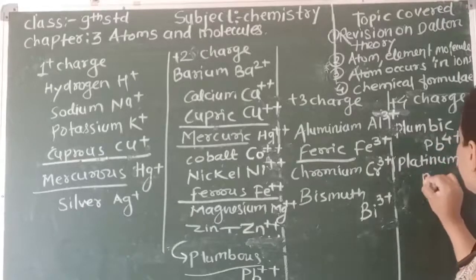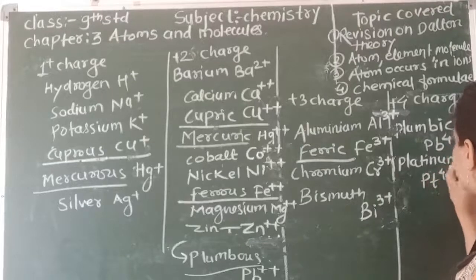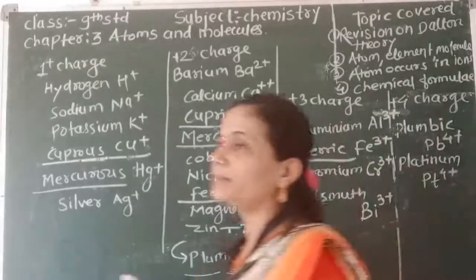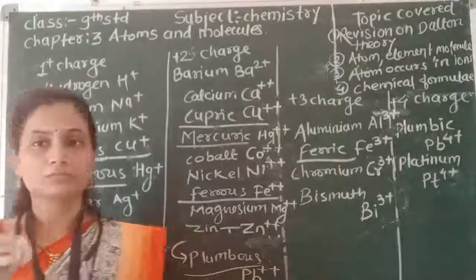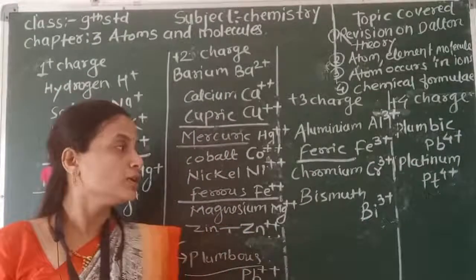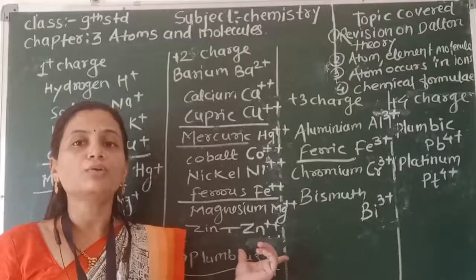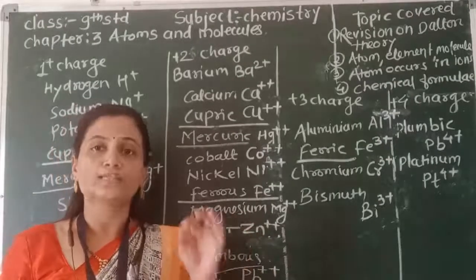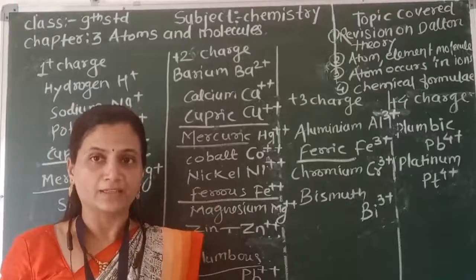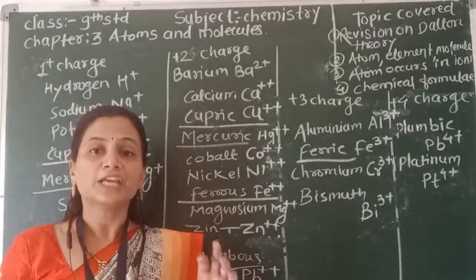Platinum, Pt, is 4 positive. So you must remember it. You must practice it, so that it is very easy to write a formula. That is about the cation, also called a positively charged ion. Now we move towards the negatively charged ion.